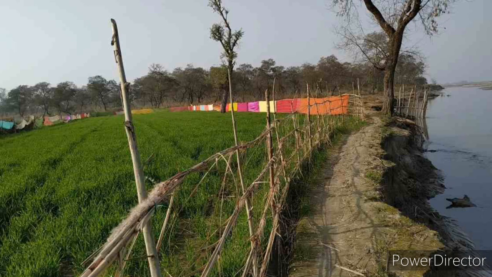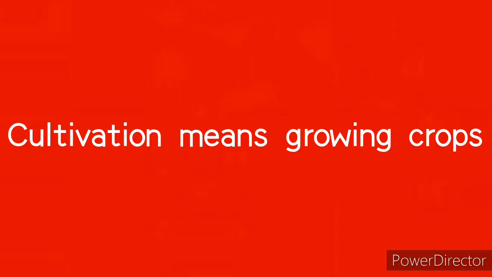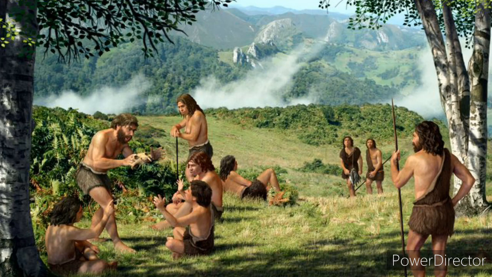The next topic is cultivation. What is the meaning of cultivation? Anybody know the answer? Yes, growing crops. The early man did not know how to grow crops.